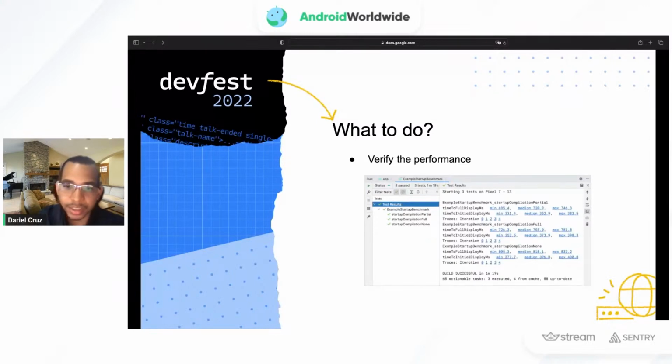If we see, for example, that the times that we are getting are not ideal, then we might have to change the approach, or use the baseline profile for another path, or maybe not generate the profile for all the routes or all the paths that I have. That will be ideal in order to fully take advantage of this feature.